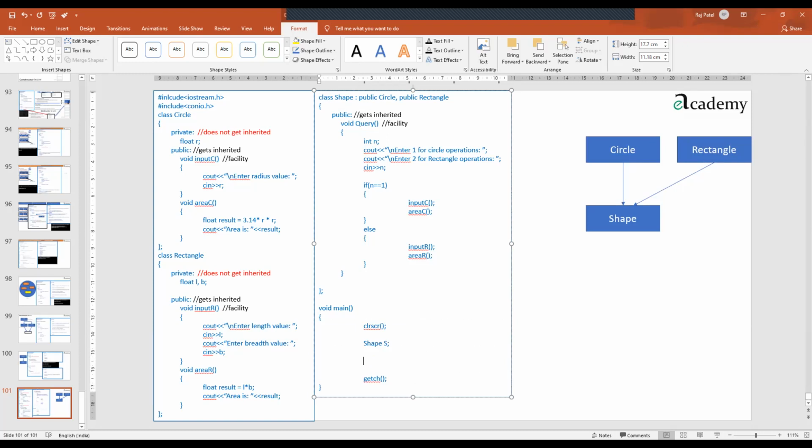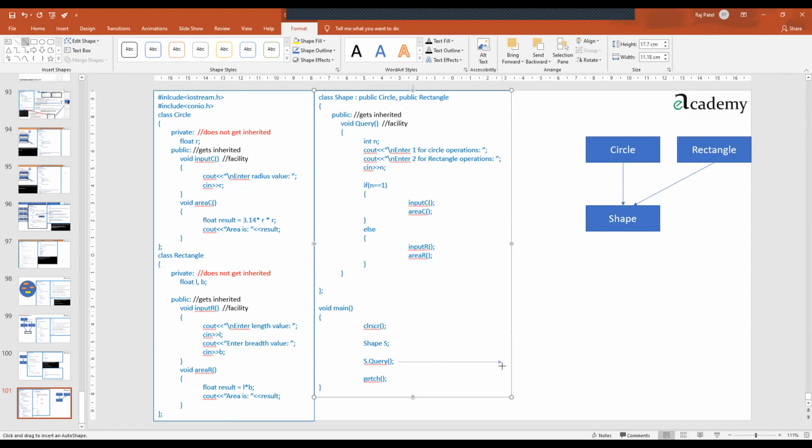The shape object has powers to access everyone, but right now S is calling only one function, query. Means this call, right now from here, goes to this query function.